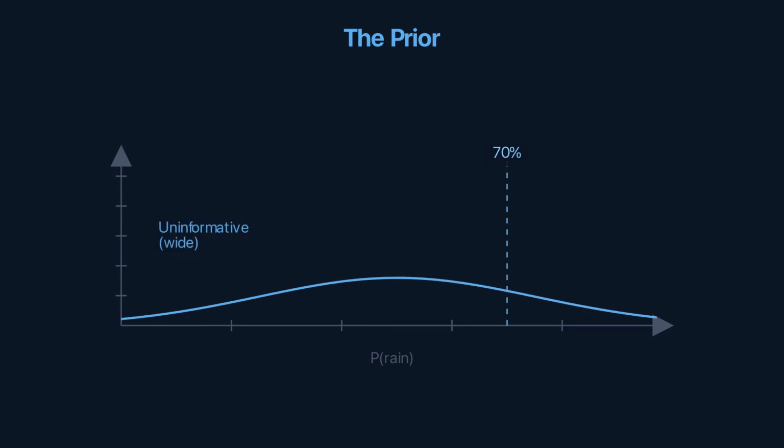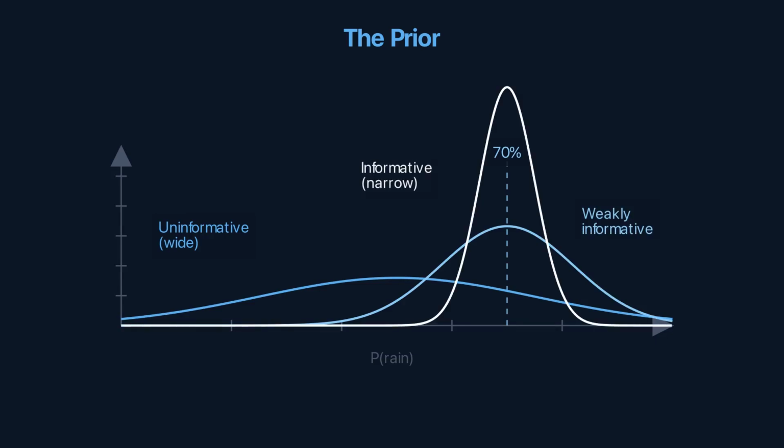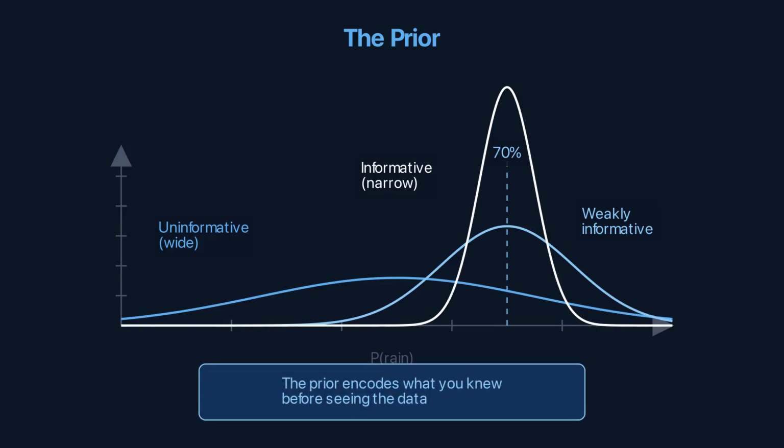Yesterday's forecast, 70% chance of rain. That's the prior. A forecaster new to the city has a wide, uncertain prior. A veteran has a narrow, confident prior. An uninformative prior is flat. A weakly informative prior nudges toward reasonable values. An informative prior reflects domain expertise. Choosing the prior forces you to state what you knew before the experiment.